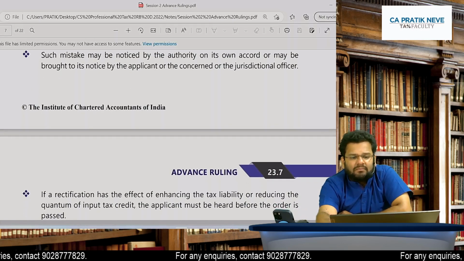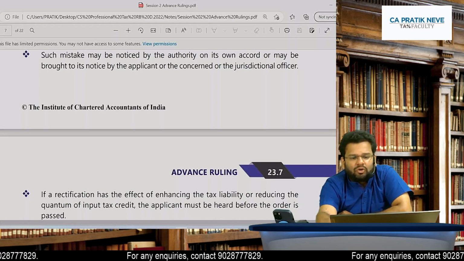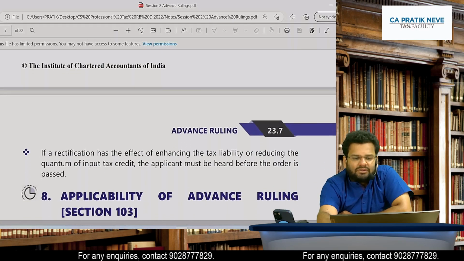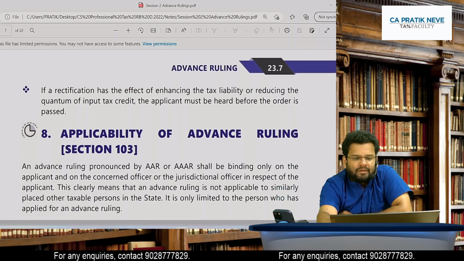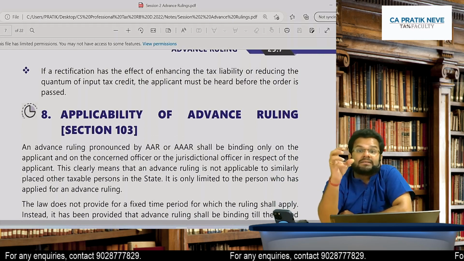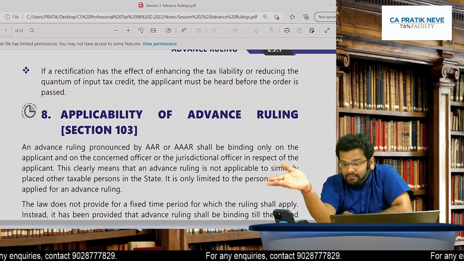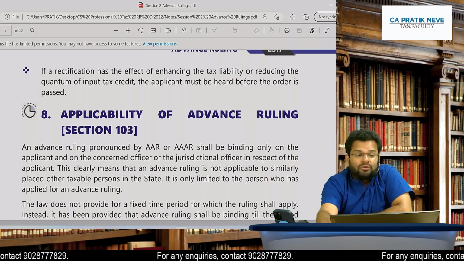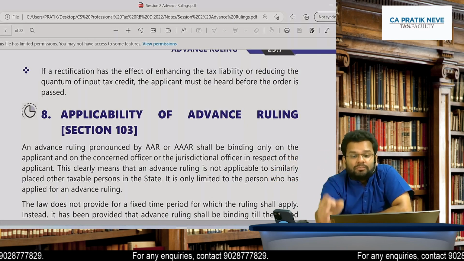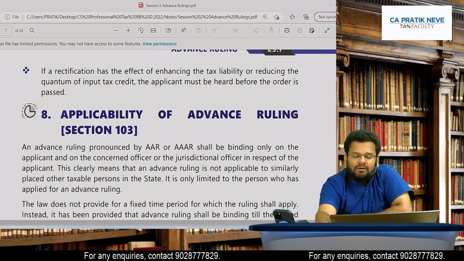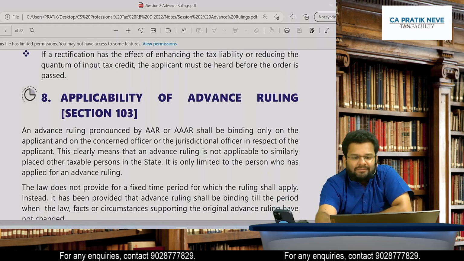Such a mistake may be noticed by the authority on its own accord or may be brought to its notice by either the applicant or the concerned officer. And if the rectification has the effect of enhancing, meaning increasing, the tax liability, then of course the applicant should be given an opportunity of being heard. Got the point?